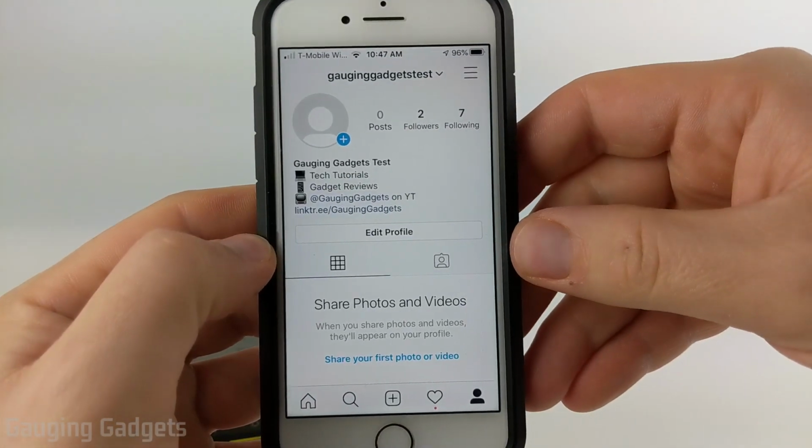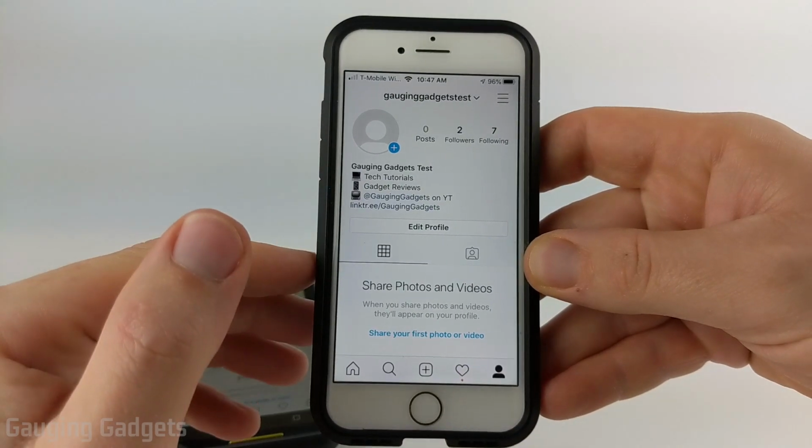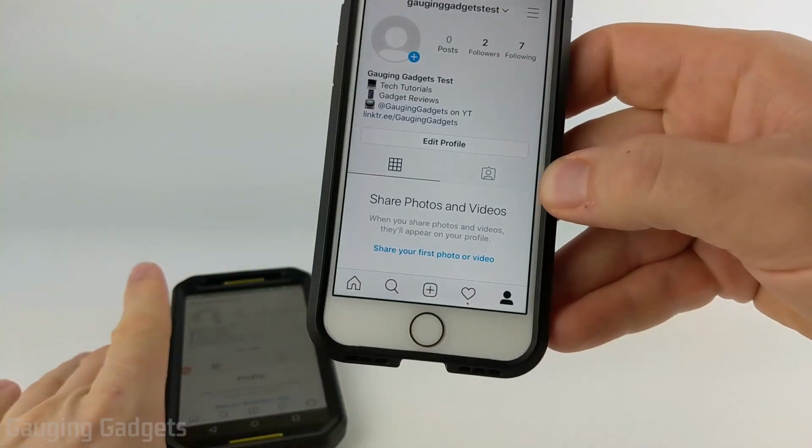So I've had a couple questions about how to do this, and it's actually really easy to do on your mobile phone. So we'll start with an iPhone first, and then we'll go to an Android next.